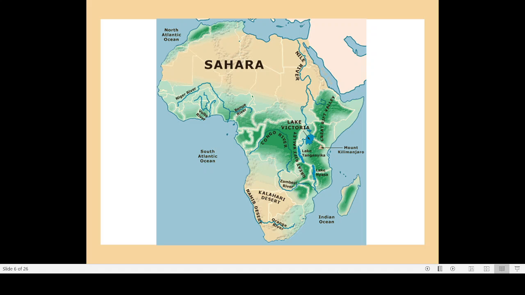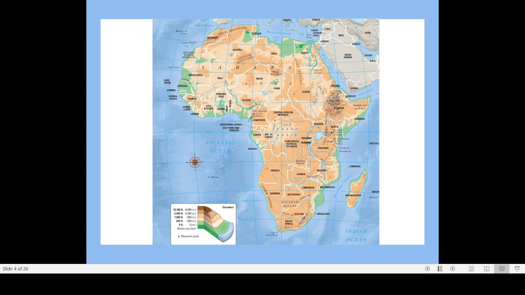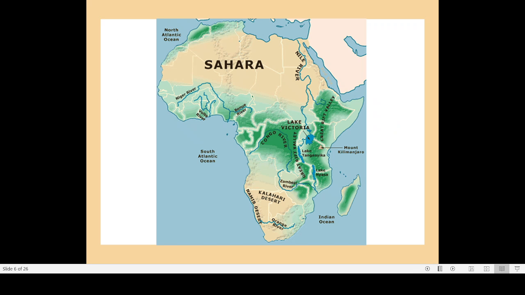Now if we look at the river Nile, this is known by the name Egypt. I will show you that. Here you can see Egypt and Sudan, two major countries. And you know about Egyptian civilization. Now, in the absence of this Nile River, Egypt and Sudan are actually located in the Saharan desert.